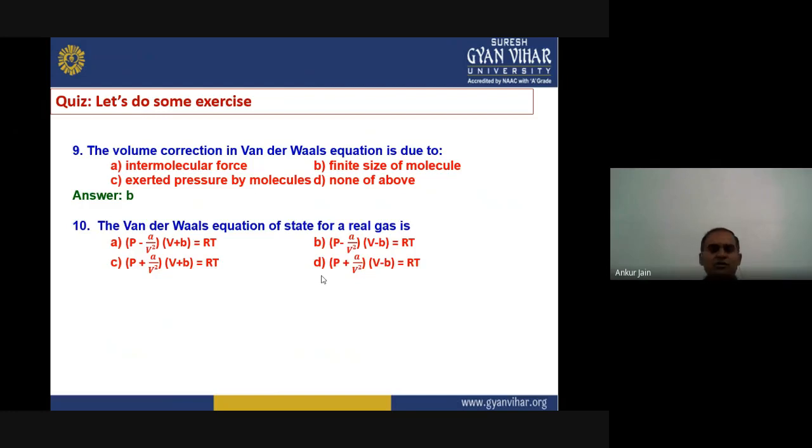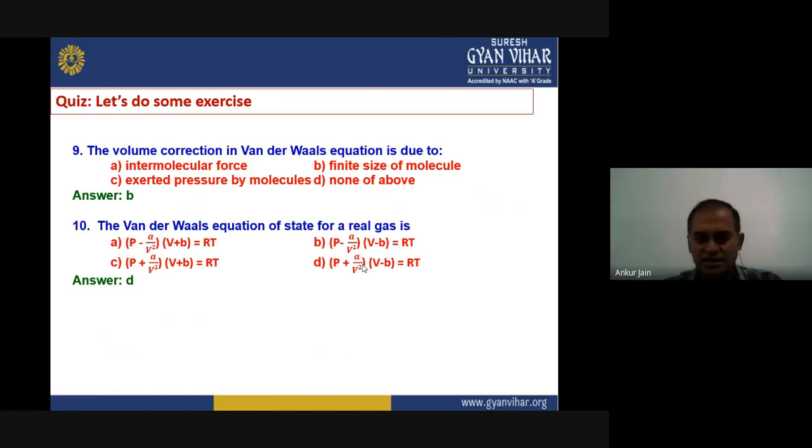In case of volume, as we have already seen in this question, the volume correction is due to the finite size of the molecules inside the vessel. That means the actual volume available for the movement of molecules is less than the volume of the total vessel. So the volume should be corrected by reducing the effective size of the molecules. So that will be V − b, and that's why the correct answer will be option D for this equation.